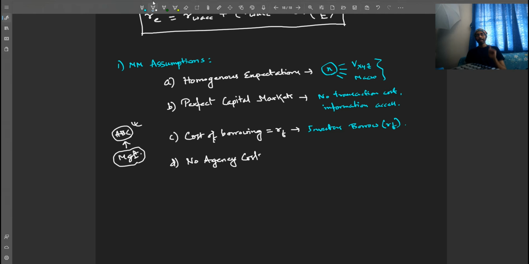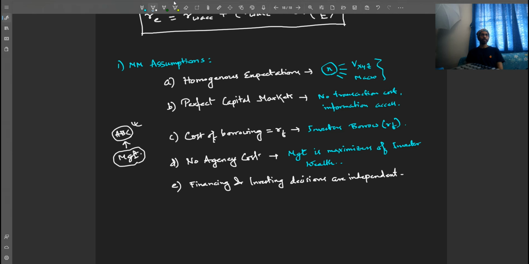Now, Miller and Modigliani assume that there are no agency costs, which means the management is ethical and works to maximize the investor's wealth. So no agency cost means management is working to maximize investor wealth. There is no cost involved here. And the fifth assumption, the last assumption, is that the financing and investing decisions do not influence each other. The financing and investing decisions are independent.